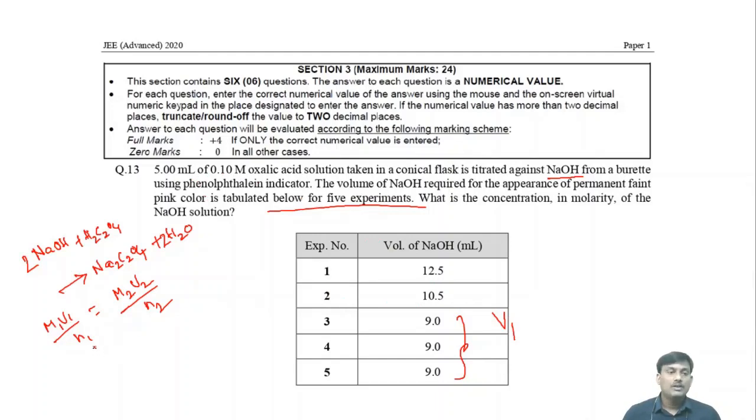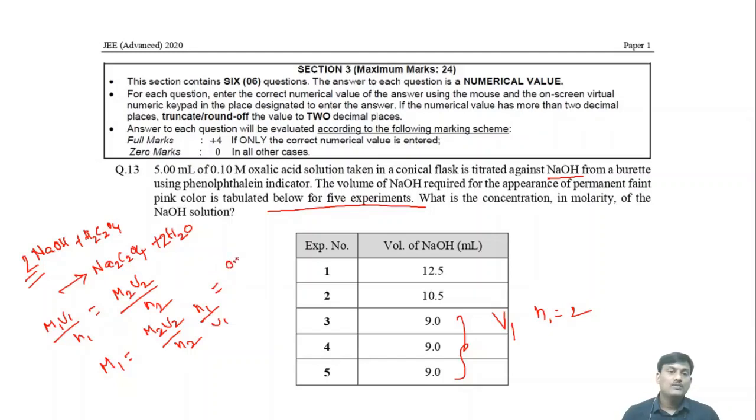And N1. Okay, what is the coefficient? 2 is the coefficient. N1 is equal to 2. And M2, what is the M2? 0.10 molar oxalic acid is given, and V2 is 5 ml and N2 is 1. So M1 is equal to M2 V2 by N2 into N1 by V1. So finally you will get the M1 value.